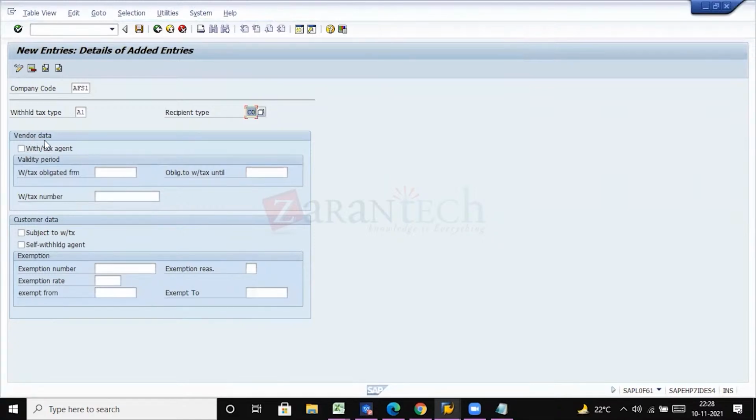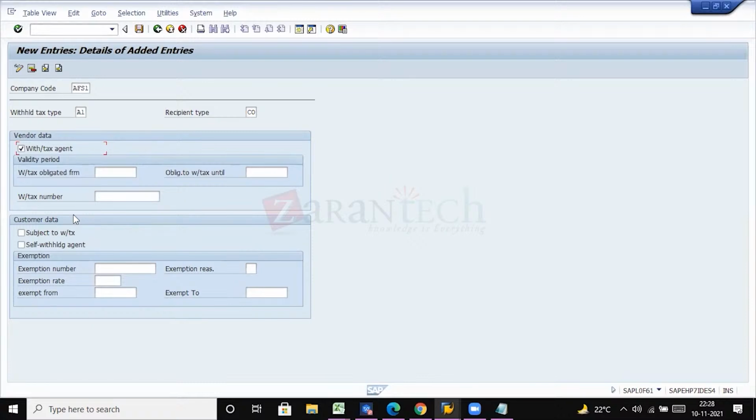And then first we are looking at, see here you can see vendor data and customer data. If this withholding tax is applicable for vendor, then we need to select this area. In case withholding tax is applicable for customer data, then you have to select subject to withholding tax. Okay, so these two, this is one of the interview questions, where you can make settings for vendors and customers. Usually till now I have not configured withholding tax for customers.